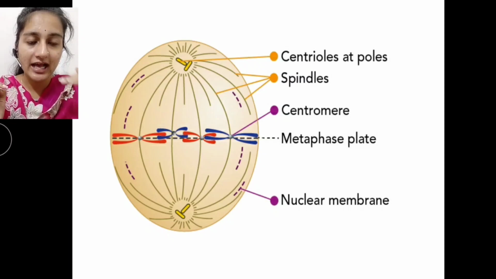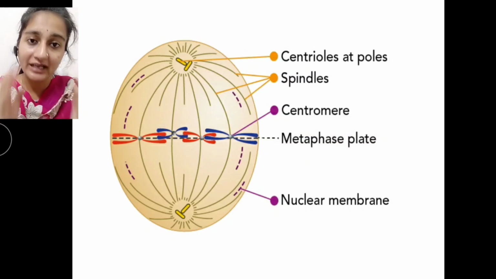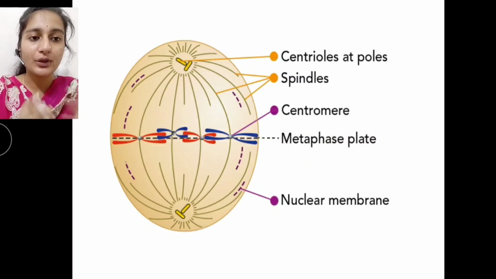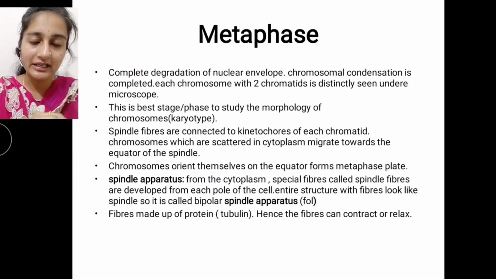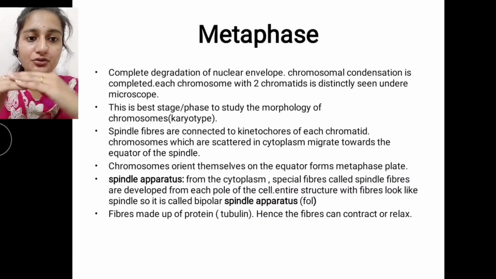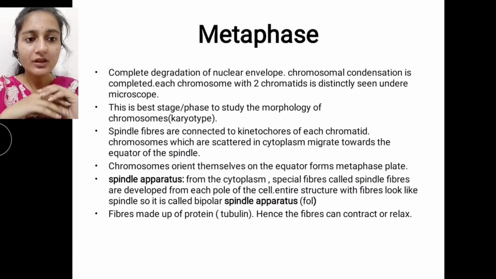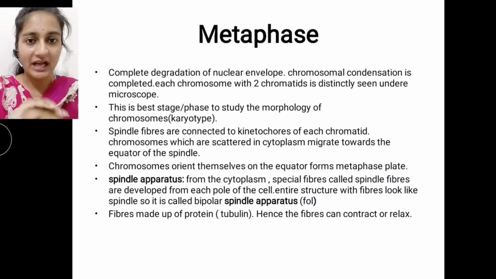We call that the metaphase plate. It forms in metaphase as all the chromosomes migrate to the center and orient themselves on the equator.